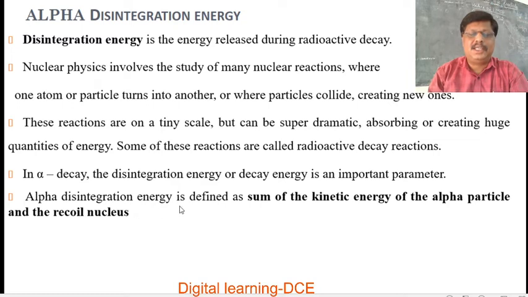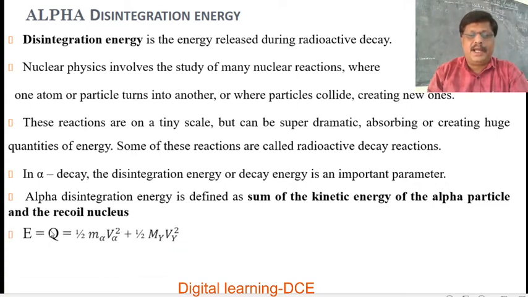Alpha disintegration energy is defined as the sum of the kinetic energy of the alpha particle and the recoil nucleus. This is a very important definition. Alpha disintegration energy is defined as the sum of the kinetic energy of the alpha particle and the recoil nucleus, that is the daughter nucleus.